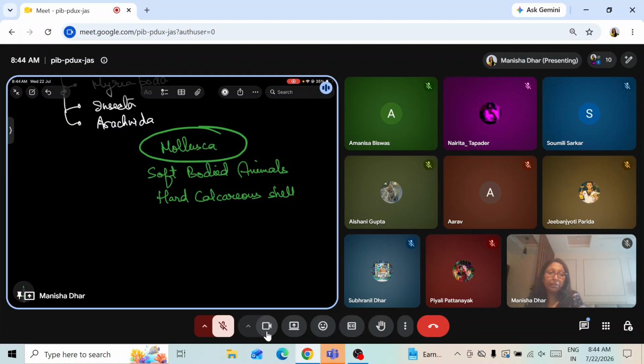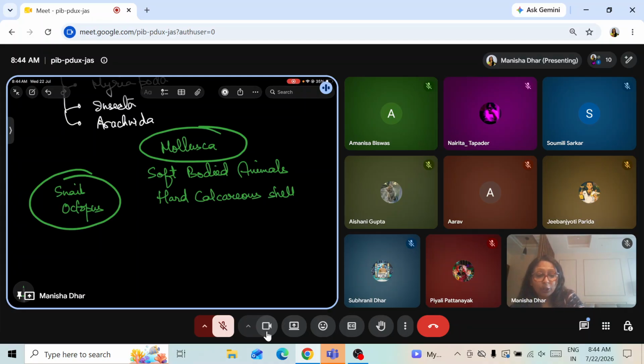If we come to the examples of Mollusca, we have the octopus and the snail, the pond snail, which is very common. Commonly we can remember these two names. And then we have mussels, chiton, loligo, slug, sepia, the cuttlefish. All these are examples. So they are soft-bodied, with an unsegmented body and a hard calcareous shell to protect the soft body.